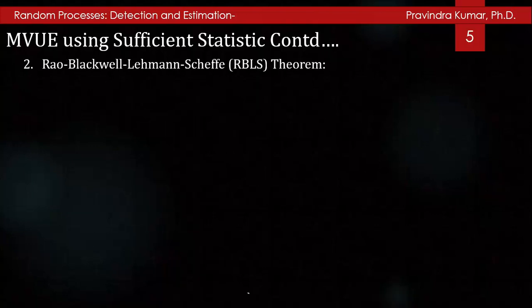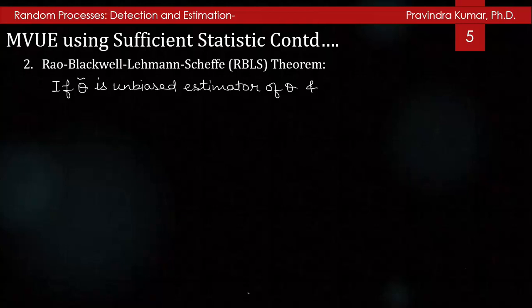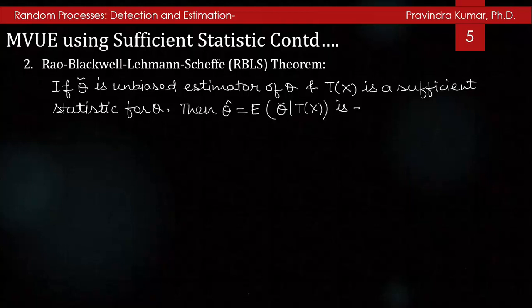Now we will state the RBLS theorem. If θ̄ is an unbiased estimator of θ and T(x) is the sufficient test statistic of θ, then θ̂, the estimated value of θ, will be the conditional expected value E[θ̄ given the test statistic T(x)].